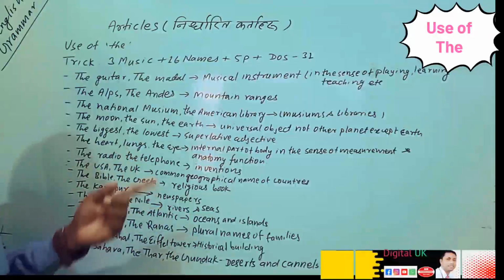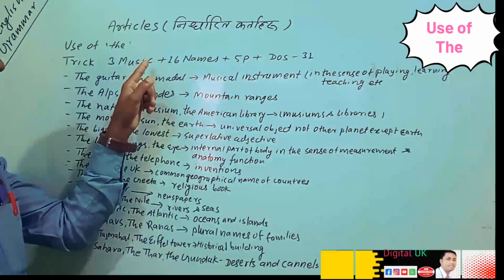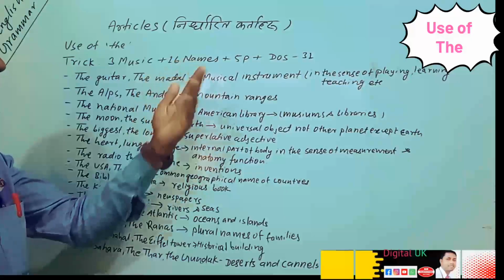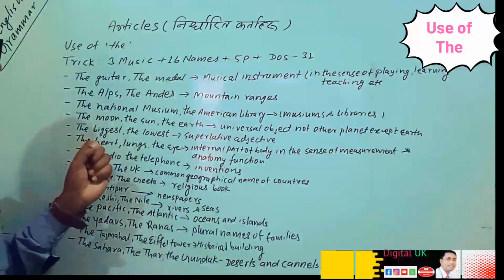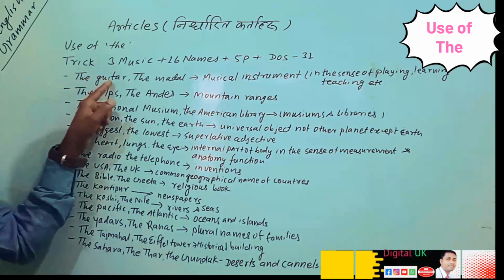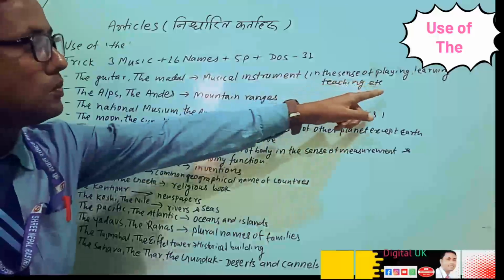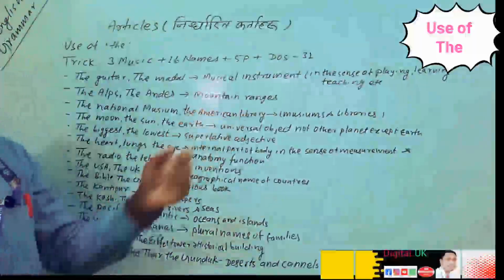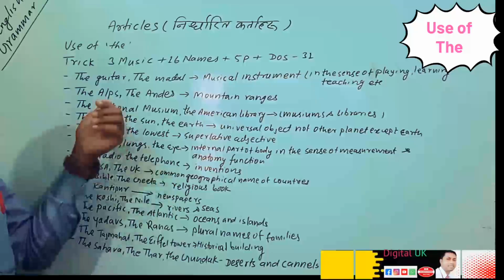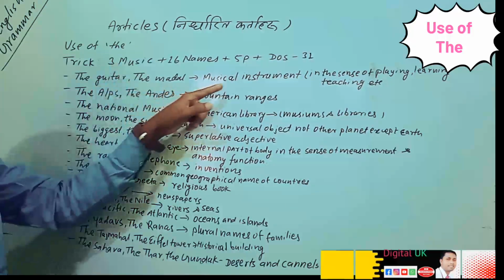3m indicate what, and then likewise u indicate what, s indicate what, likewise I, c and 16 names indicate what. In this way just you can see. First one is here guitar, the madam. What are they? Musical instrument. In the sense of playing and learning and teaching and extra, we can use the. So first 3m indicate the musical instrument.